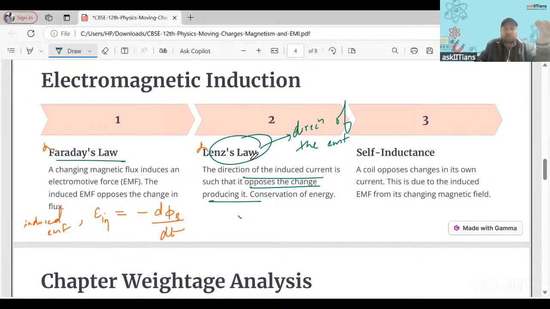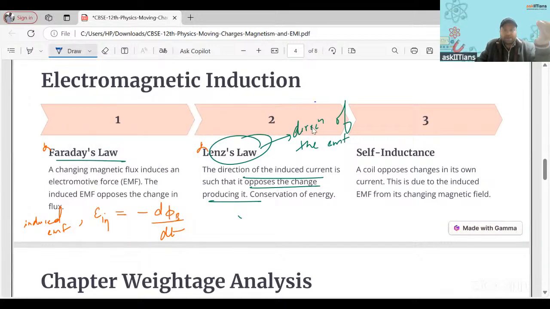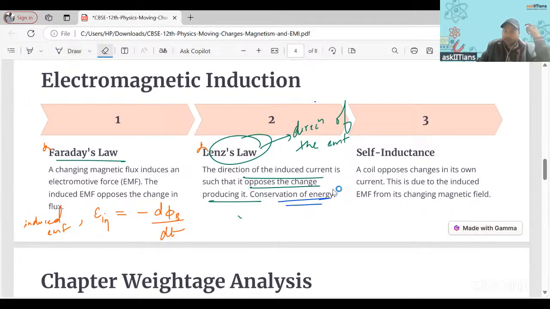It may ask you in MCQs which principle this Lenz's law is based upon. So it is based upon the principle of conservation of energy, right? For MCQs, this question might come. On which conservation principle is Lenz's law based? It is based upon the conservation of energy, right? I think you are getting it. All right.